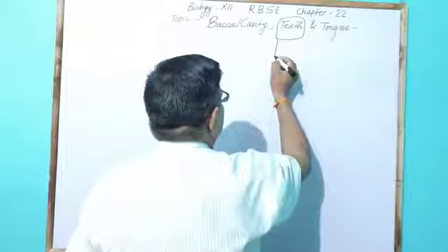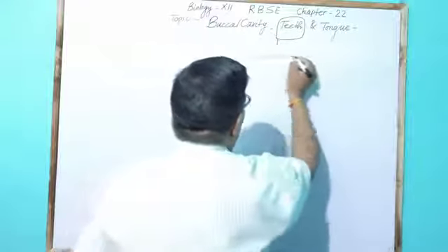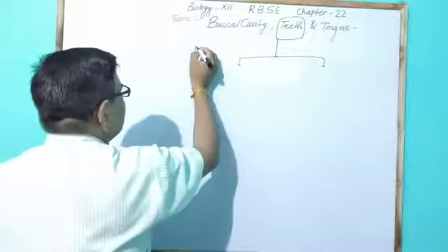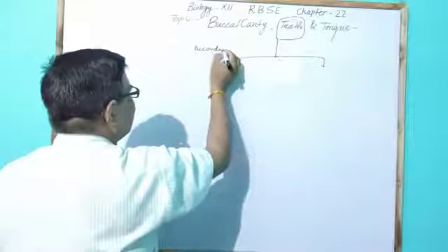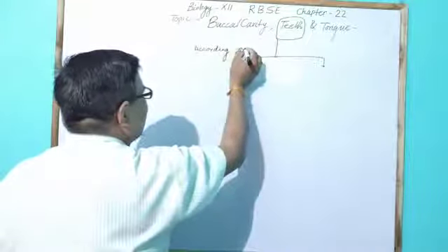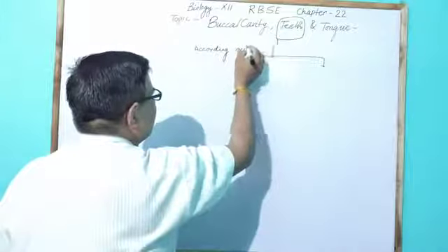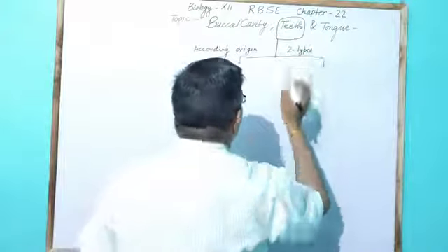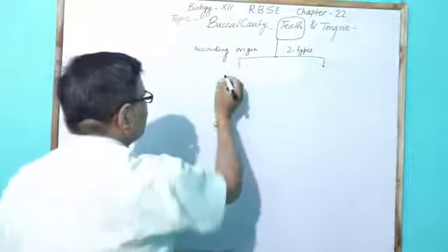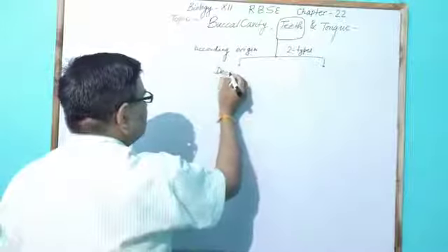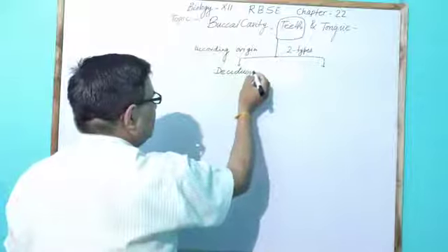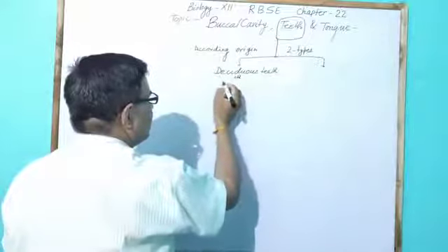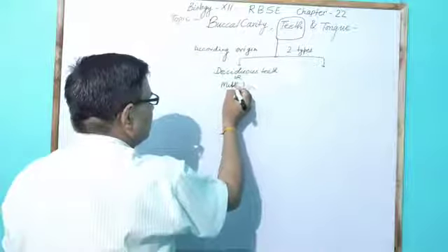Here, teeth are generally of two types according to origin. These two types of teeth are differentiated as deciduous teeth. Deciduous teeth means such teeth fall, and these are also called milk teeth.